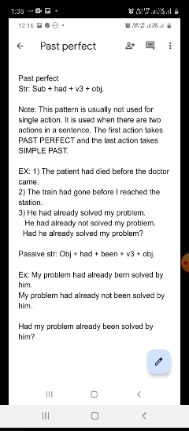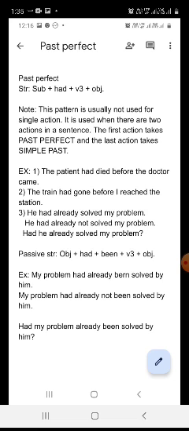Example: my problem had already been. This is the spelling mistake of been. You can see in place of E, it has been written R. You will correct it also. Is it clear to everyone? You will correct the spelling of been. In place of E, by mistake, it has been written R. So my problem had already been solved by him. मेरी समस्या उसके द्वारा पहले ही सुलझाई जा चुकी थी.